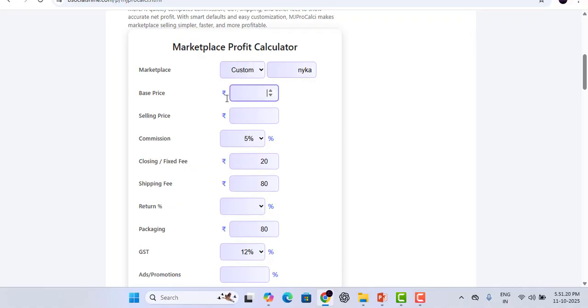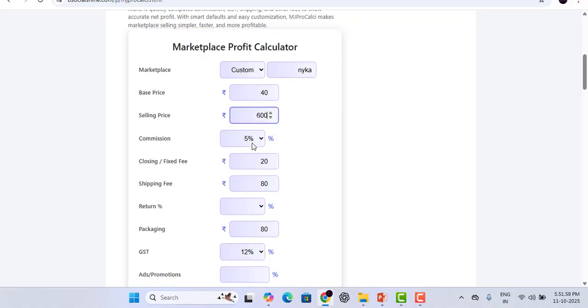Then here, base price. Here you can see base price is the actual price you purchased it for. Like the one product that you have purchased is around 40 rupees and now you want to sell this. The next is selling price. Here you have to enter the product price you want to sell at. Like now I want to sell this product at 600.